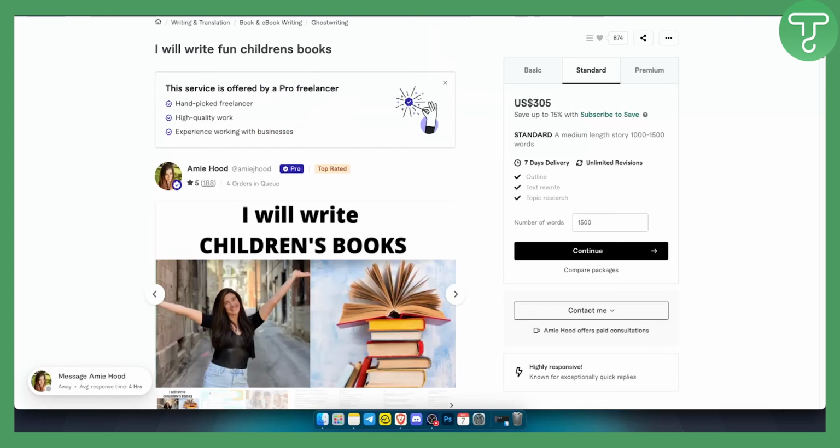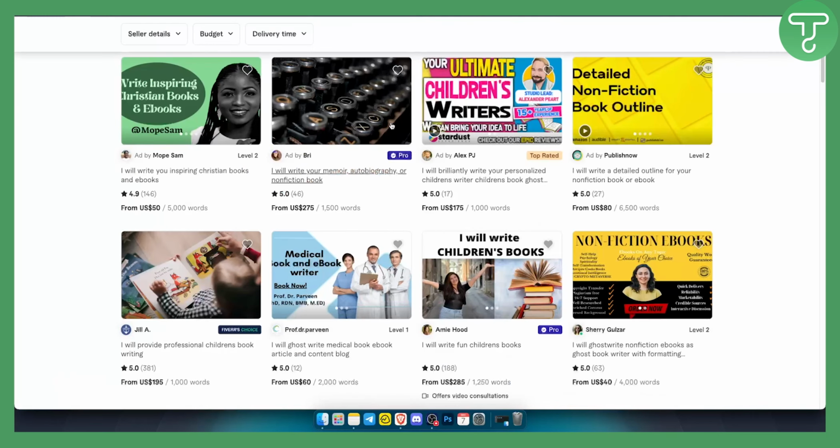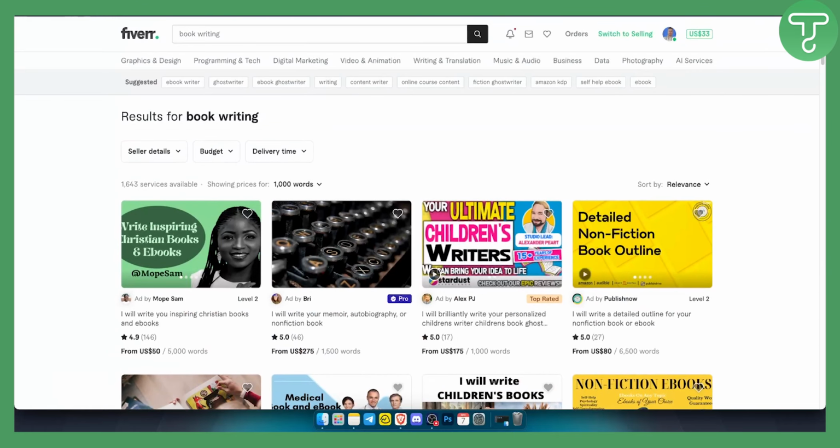Now, keep in mind again that you can make money on Amazon KDP without writing, but you have to be creative, right? Either you're going to hire someone that will write a book for you, or you will hire AI or ChatGPT to write a book for you. So those are two different ways that I would go through to make money on Amazon KDP without writing.